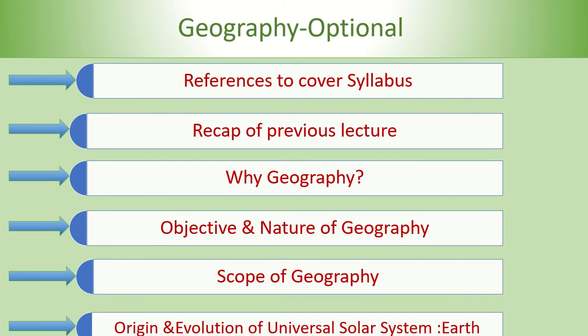Now see the list of topics we are going to cover in today's lecture. The first one is references to cover syllabus. Second is recap of previous lecture. Third is why geography. Fourth is objective and nature of geography. Fifth is scope of geography. And the last topic for today's lecture would be origin and evolution of universal solar system, that is Earth. Okay, moving further.